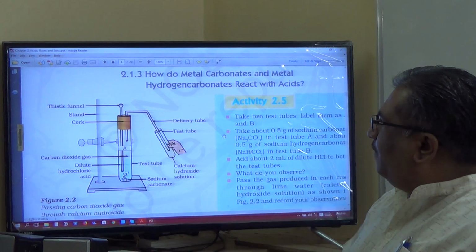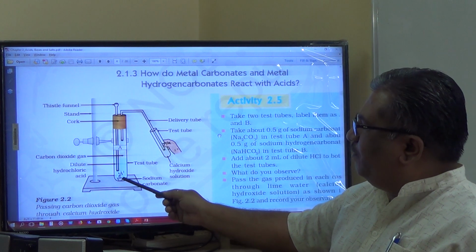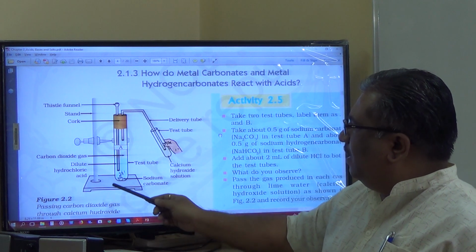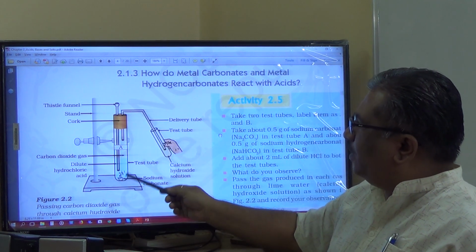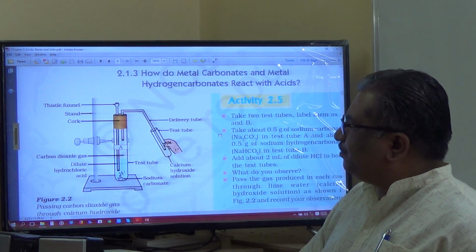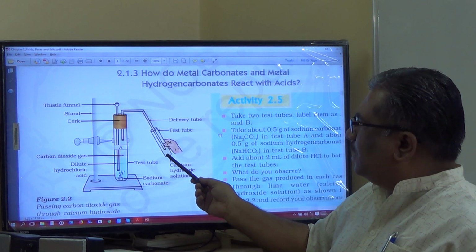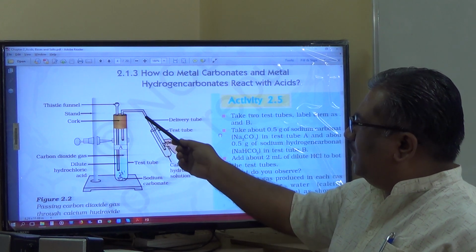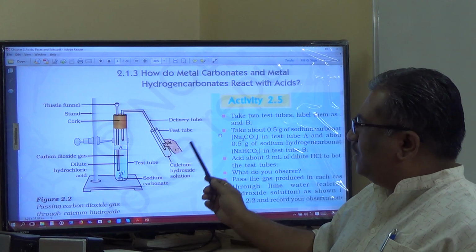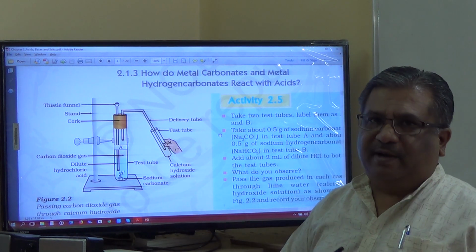Here there is one activity. A few grams of sodium carbonate is taken in a test tube, and through a thistle funnel dilute hydrochloric acid is poured into it. After some time we will see evolution of bubbles. These bubbles go through the delivery tube, which is immersed into calcium hydroxide solution taken in a test tube. The observation here is that the calcium hydroxide solution, also called lime water, turns milky.